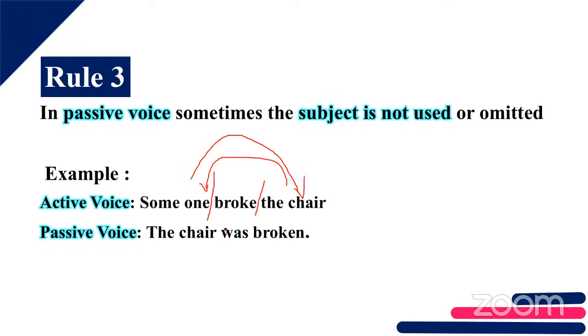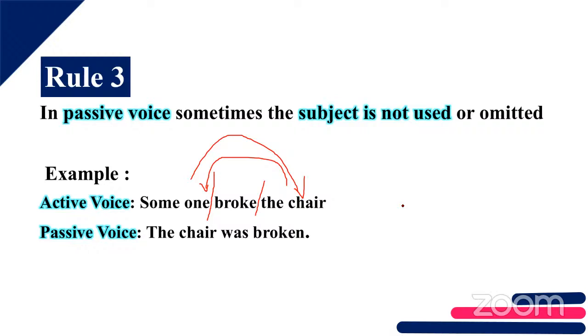When you interchange, the chair was broken, right? The chair was broken by someone. Anyhow, the chair was broken. So sometimes the subject is not used. That is rule number 3. Is that clear? Sometimes, not always. Sometimes the subject is not used.